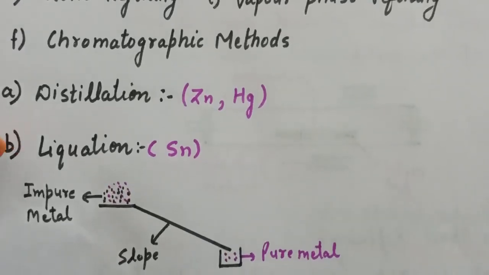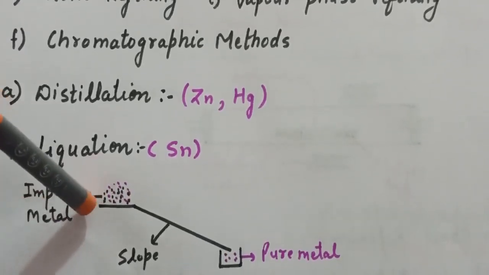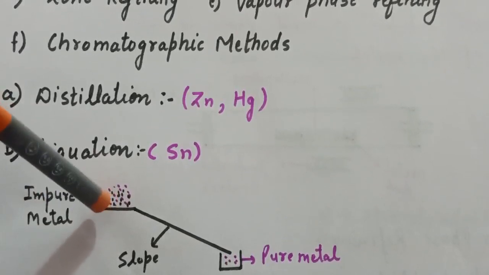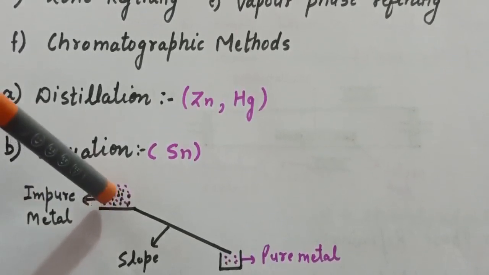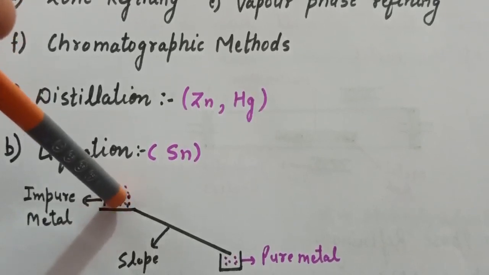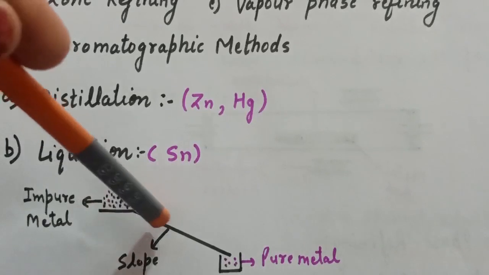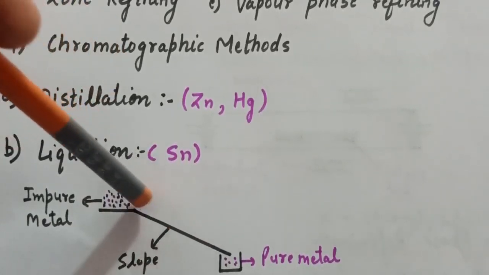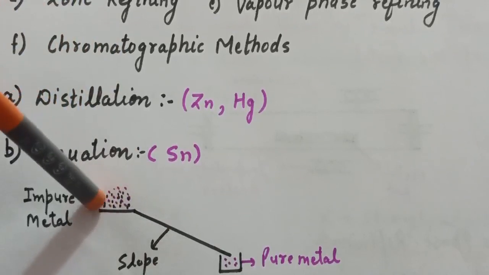Now what we will do in liquefaction method, this is our impure metal. Now when we heat this impure metal, what will happen? The metals which have lower melting point than impurities will melt and flow down into the receiver, leaving the impurities on the hearth.